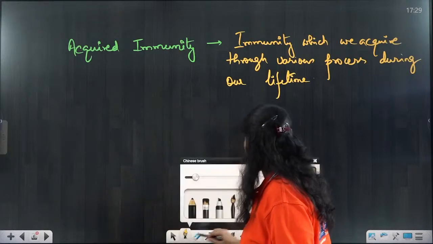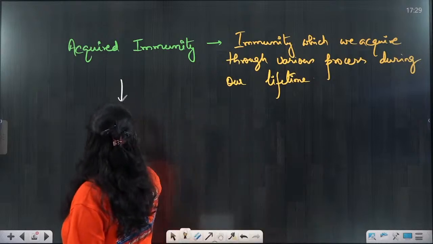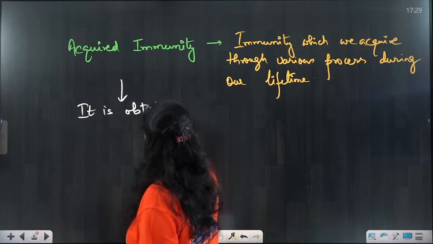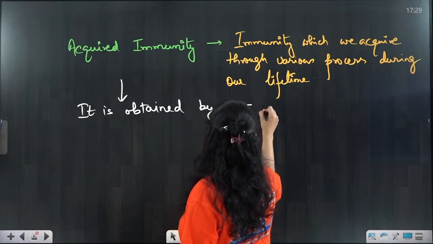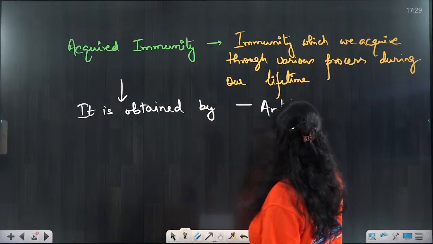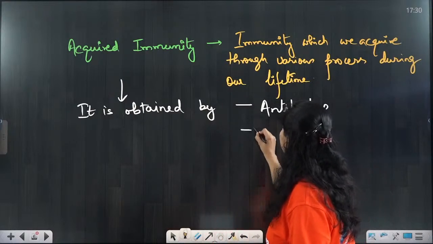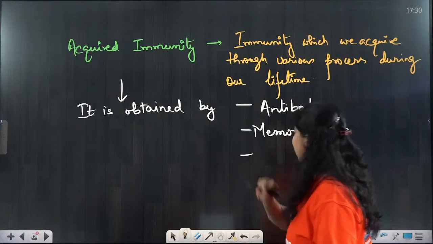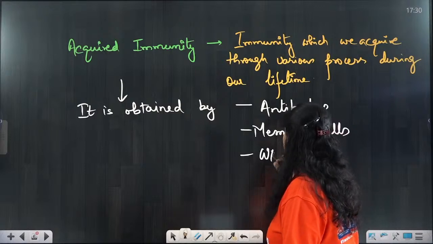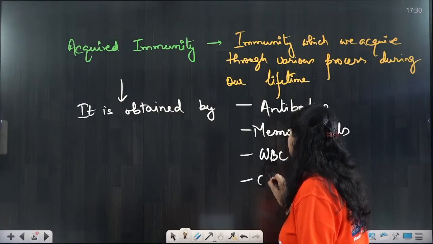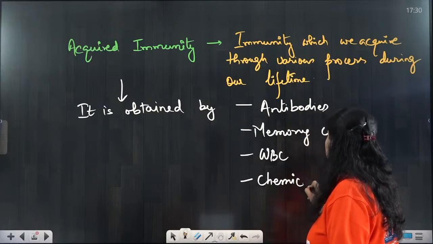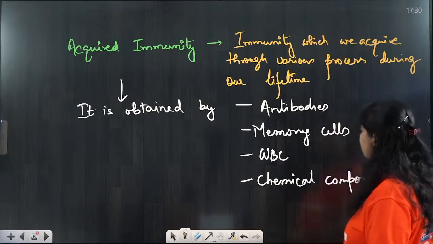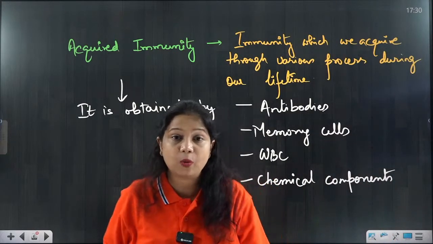Now acquired immunity is obtained by antibodies, memory cells, and what else? WBCs, different types of WBCs, and other chemical components. So these are the weapons of the acquired immunity.